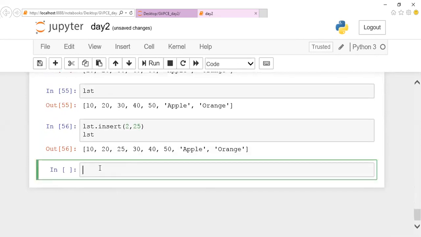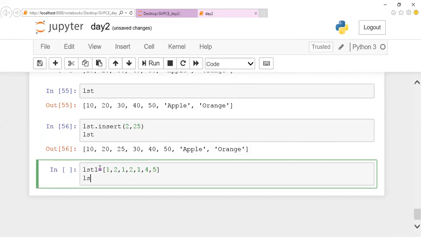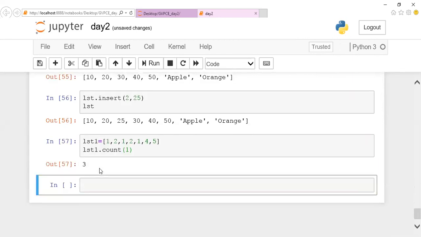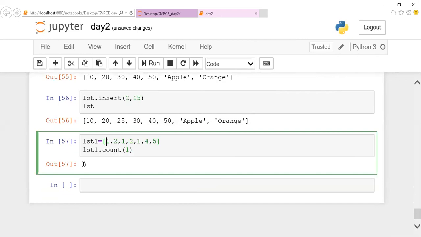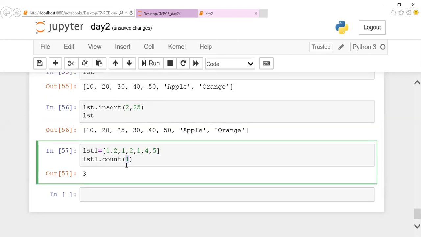Listen. And next, let us take a list1: 1, 2, 1, 2, 1, 4, 5. If I mention list1.count(1), I want to find the number of occurrences of 1. So I can notice that 1 has occurred 3 times, so it is displaying the output as 3. Got it? Count will give the number of occurrences of the element you are passing as a parameter. This is the functionality of the count method.